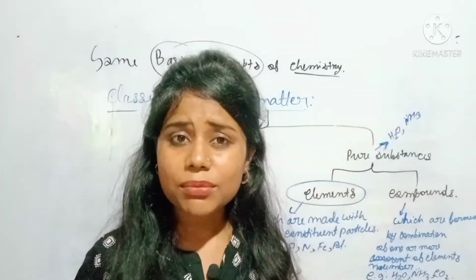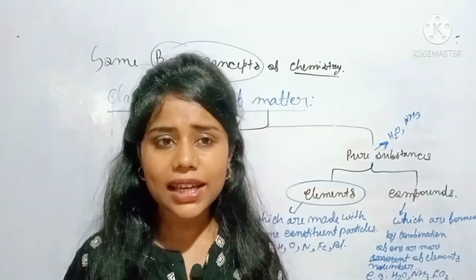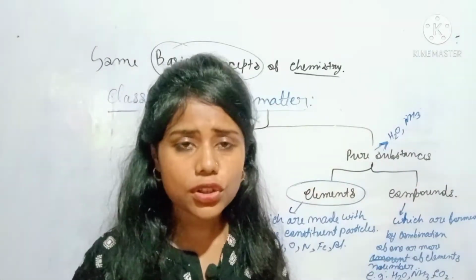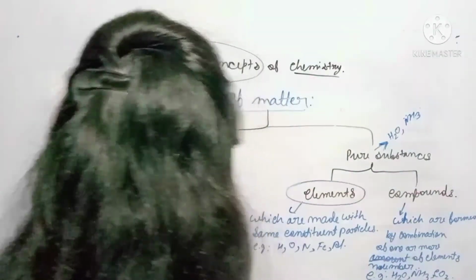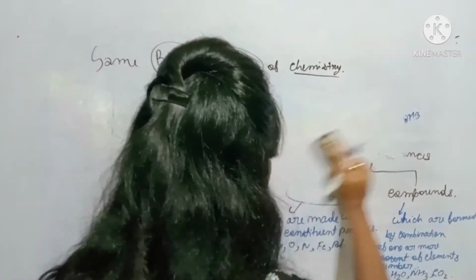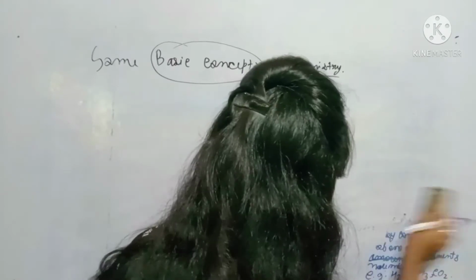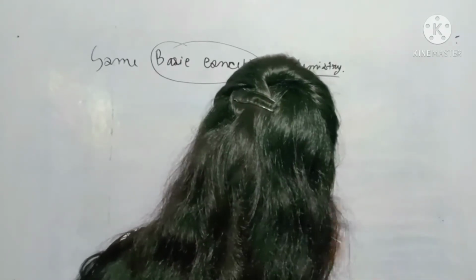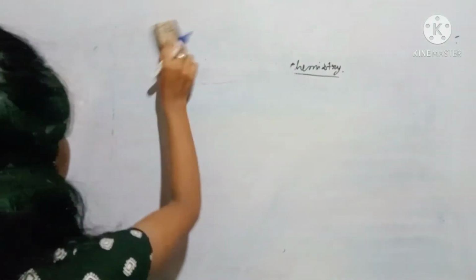If you don't have that periodic table, then just buy it from any bookstore, or maybe it's available in your book as well. So just try to learn that periodic table. Okay, after that it's easy. If I tell you about the chapters of your book, the first chapter is some basic concepts of chemistry. Okay, after that we are going to learn about the structure of the atom.